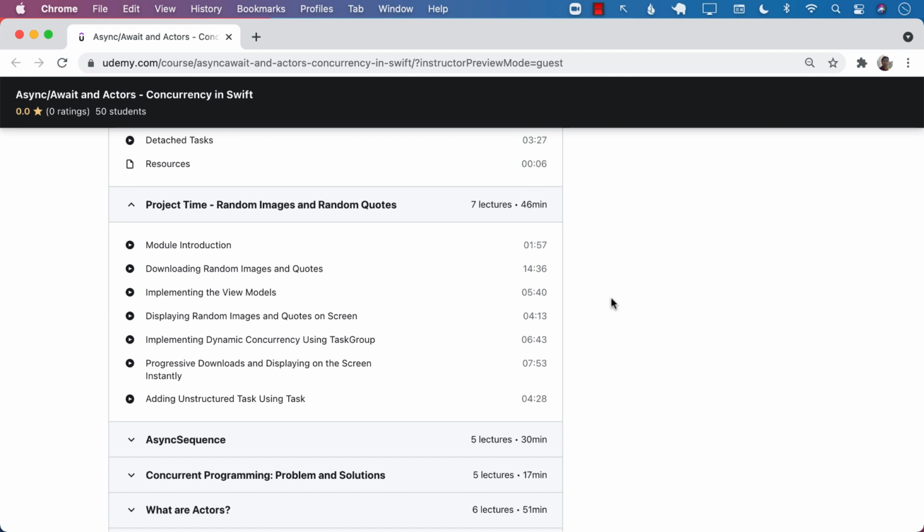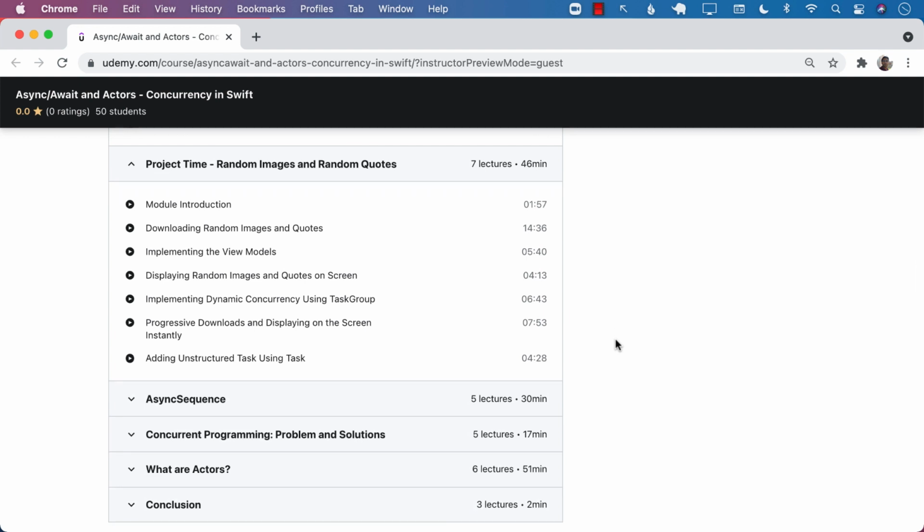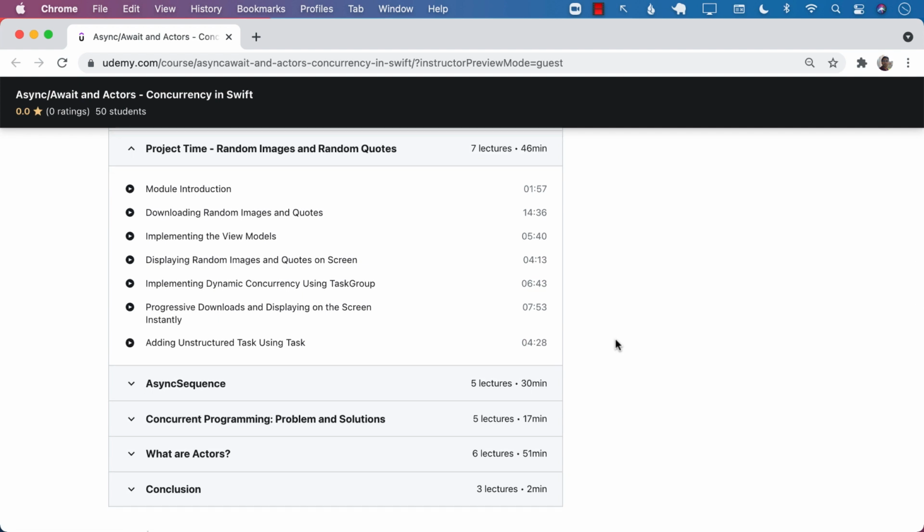Next, we're going to jump into a project time, meaning random images and random quotes coming from concurrent async let, and even task groups. And you're going to learn how you can quickly download the random images and quotes by using progressive downloads and task groups in Async and Await SwiftUI.